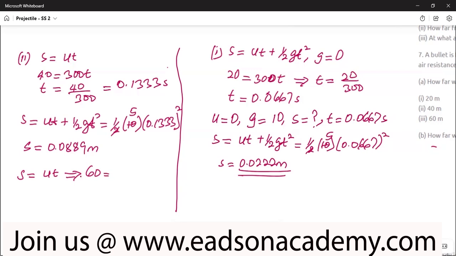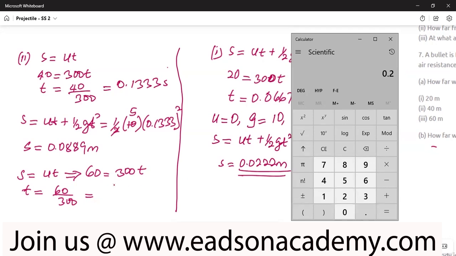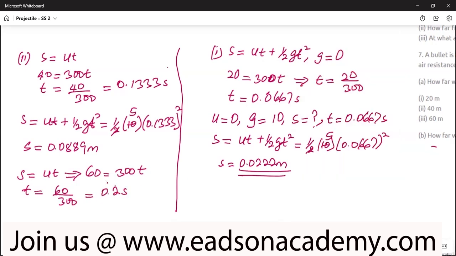So 60 is equal to u, which is 300, times t. Because this is horizontal distance, it depends on the velocity of projection. So 300 times t, then dividing both sides by 300, t is equal to 60 divided by 300, which is 0.2 seconds. And now, using the same equation, calculating the vertical component of the motion, which correlates with the height the bullet has fallen after traveling this horizontal distance.